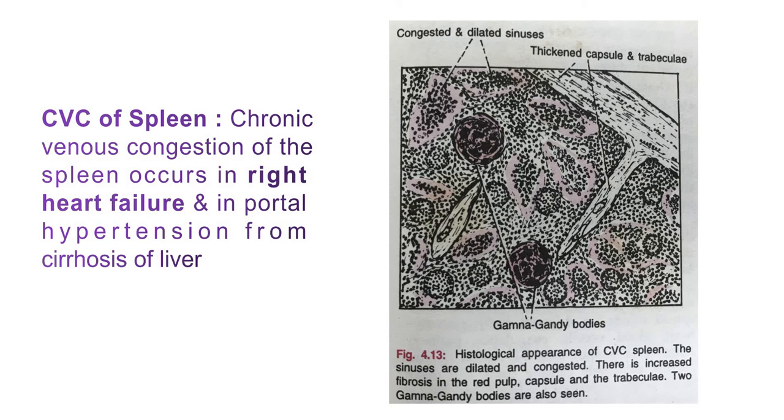In the second stage, hyperplasia takes place, and in the third stage, ultimately cirrhosis of the liver takes place, and the stage is congestive splenomegaly. So the spleen gets increased in size due to chronic venous congestion of the spleen. This is what about the CVC of spleen.